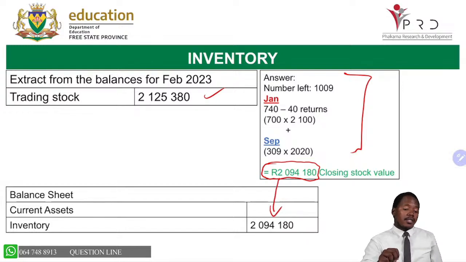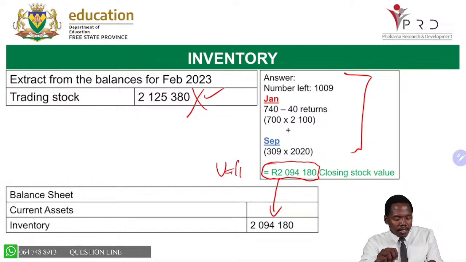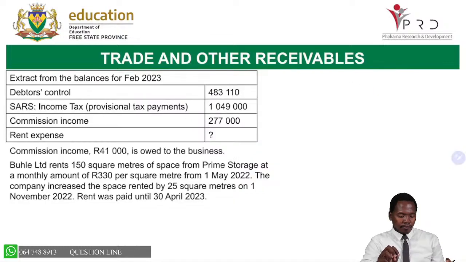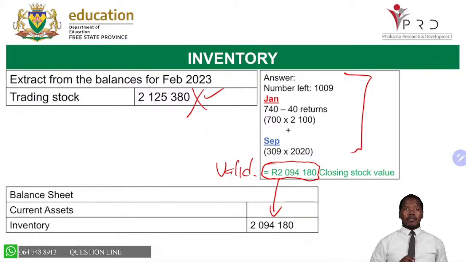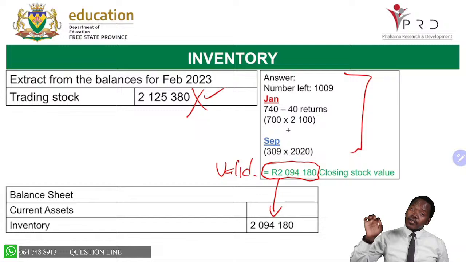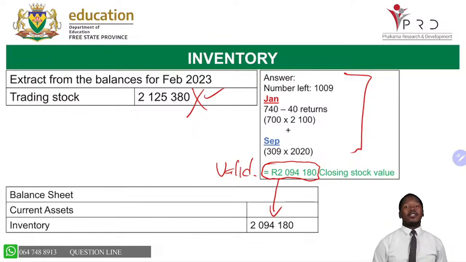The 2,125,000 is no longer valid. This is the amount that is now valid: 2,094,180. Okay, I hope everyone got this one right. Remember, for the inventories, you always record the trading stock coming from your transactions if there are no additional transactions given after that.